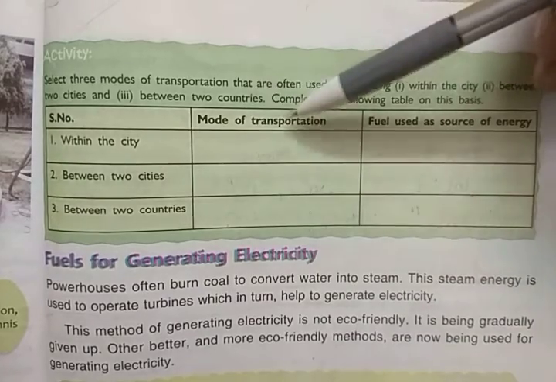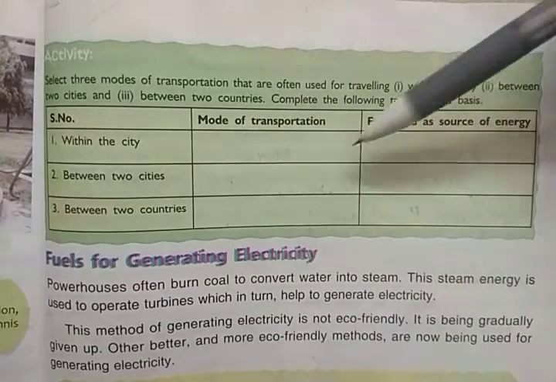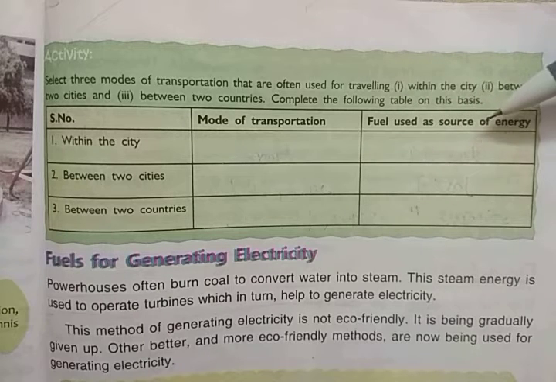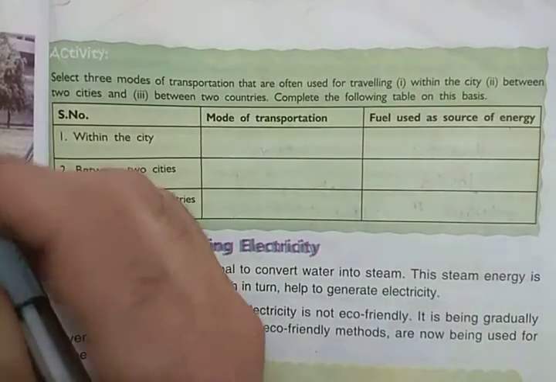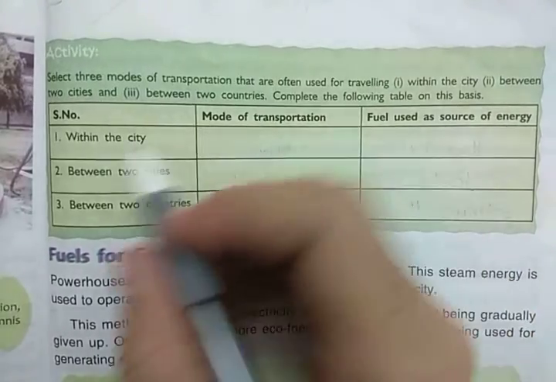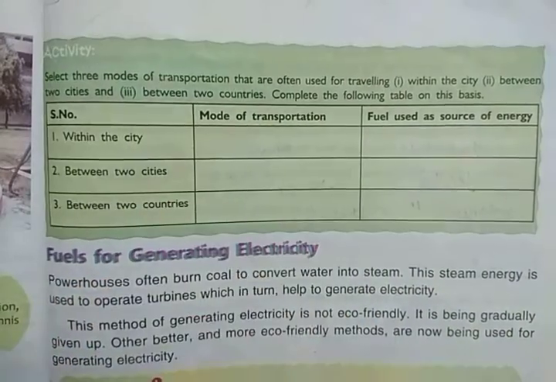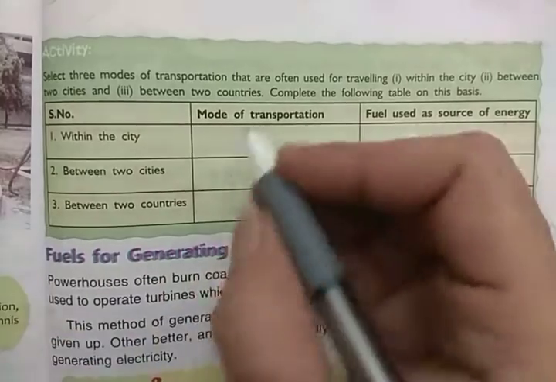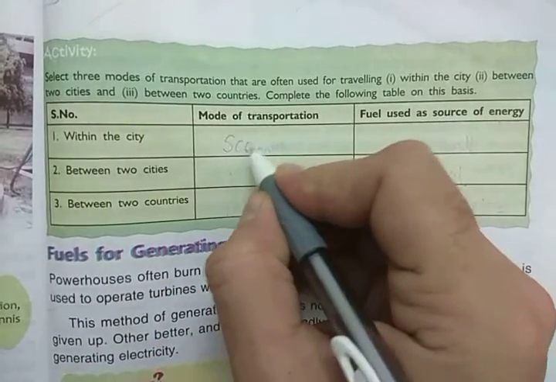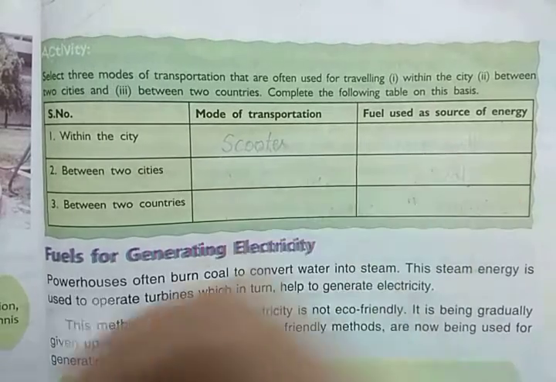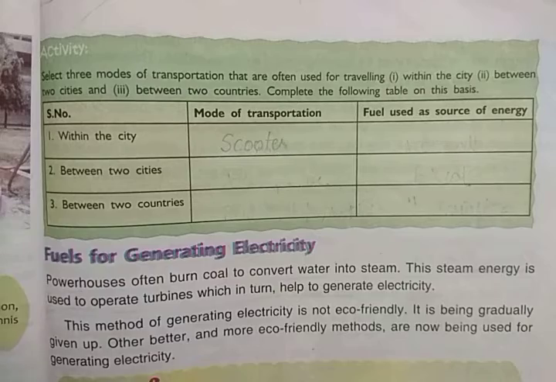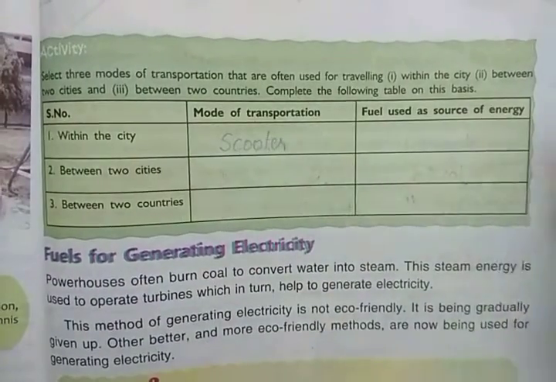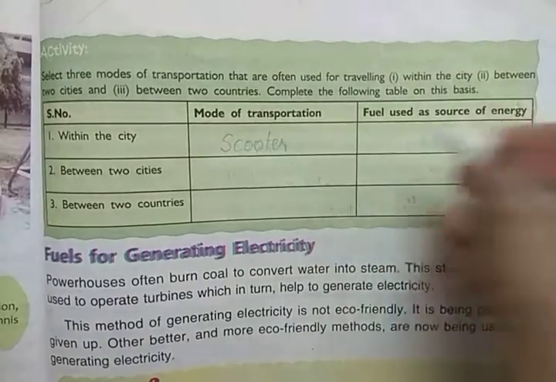So here we have to write the mode of transportation in this column, and the fuel used as the source of energy in this column. So we will write the mode of transportation that is used within the city. Generally people use scooters or bikes to move within the city. And which type of fuel is used in a scooter? That is petrol.